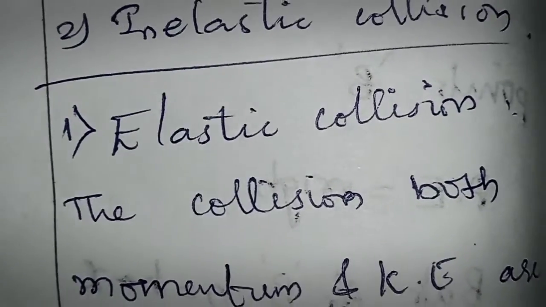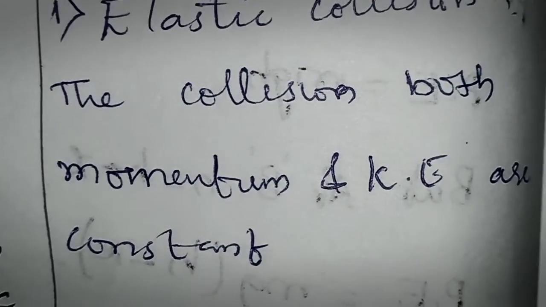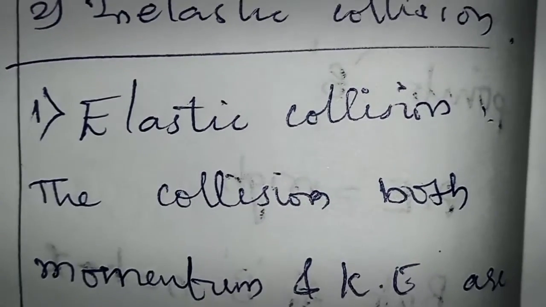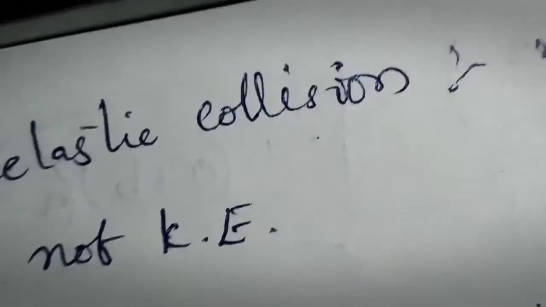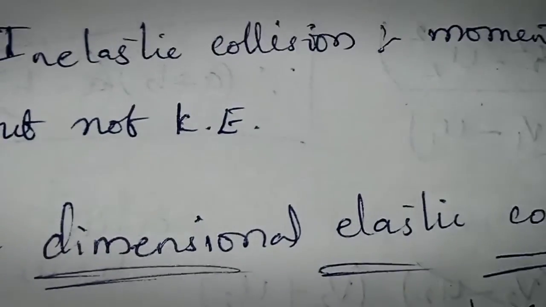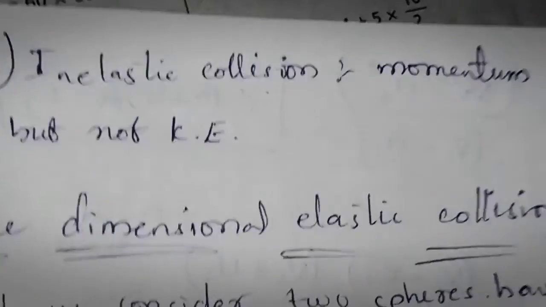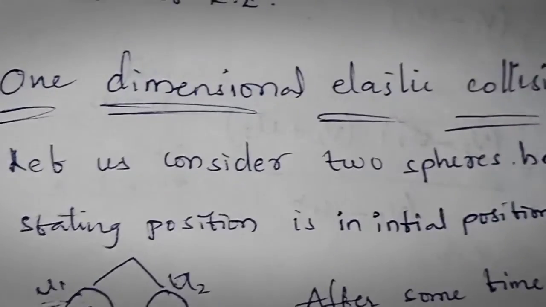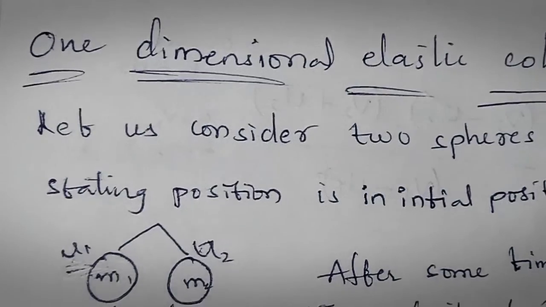Let me give the definition of elastic collision. In an elastic collision, both momentum and kinetic energy are constant. Inelastic collision is quite different from this. In an inelastic collision, the momentum is constant but not the kinetic energy. Did you understand that? Momentum is constant, kinetic energy is not constant. Now we look at the one dimensional elastic collision.